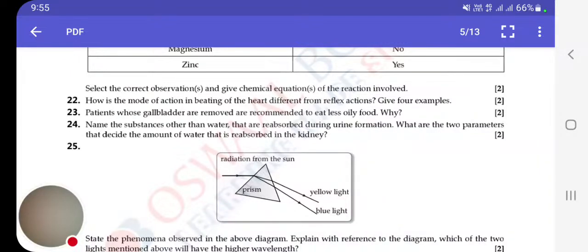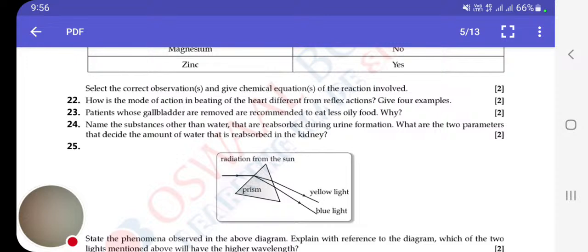Okay, this carries 2 marks, so you have to write in these words. Moving ahead to the 24th question. Name the substances other than water that are reabsorbed during urine formation. What are the two parameters that decide the amount of water that is reabsorbed in the kidney?